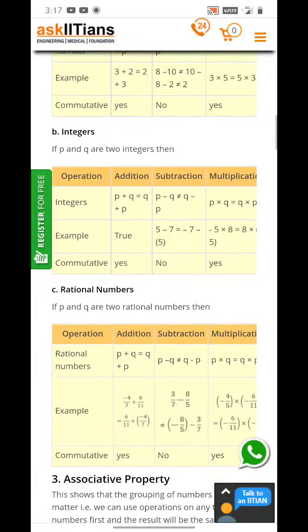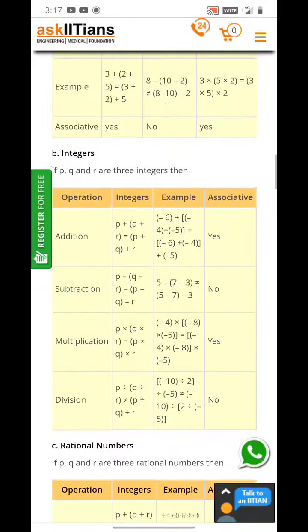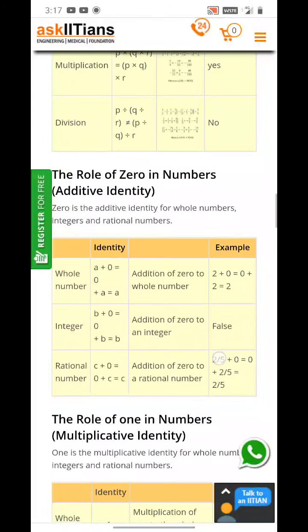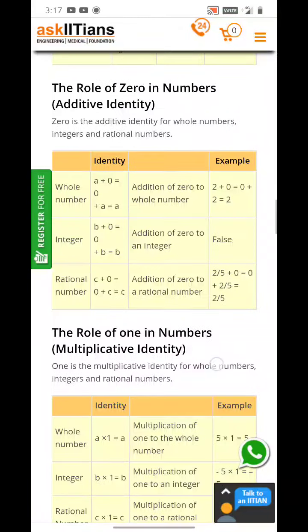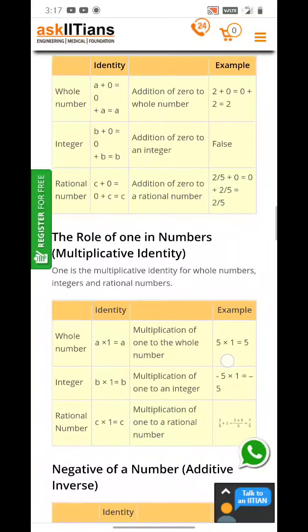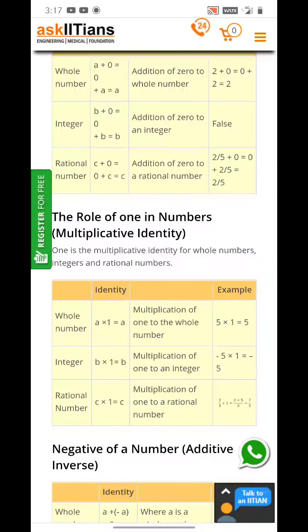In the same way, we have the commutative property, then the associative property. The role of 0 is the additive identity for whole numbers, integers, and rational numbers. Whenever we add 0 to any number, we get the same number to which we have added 0. For example, a plus 0, we get a. So 0 is the additive identity. The role of 1 is the multiplicative identity: a multiplied by 1 is equal to a.